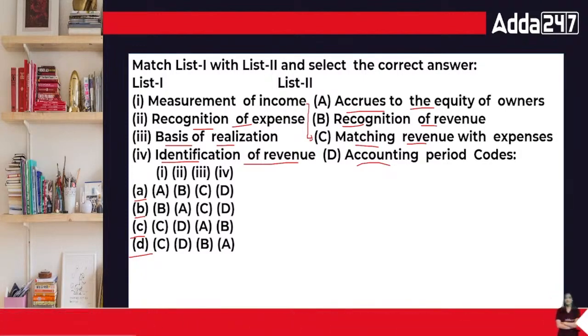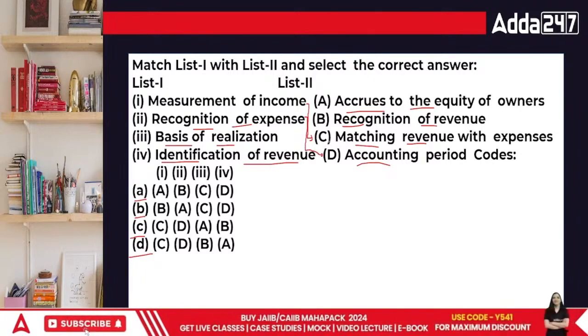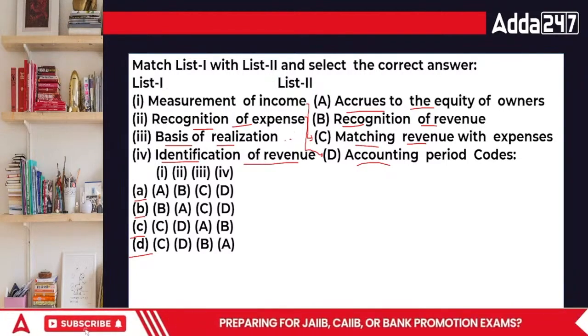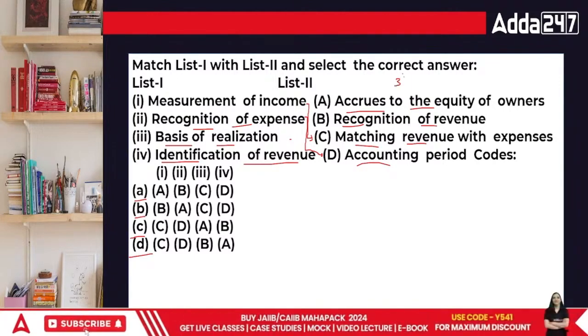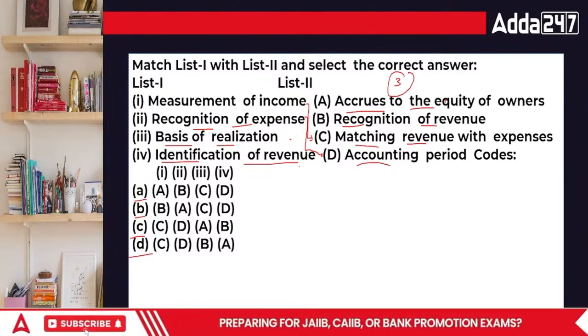Recognition of expenses is going to be related to the accounting period. That would be recorded as per the accounting period. Then basis of realization is related to the area of accrues to the equity of owners, and the last, identification of revenue.